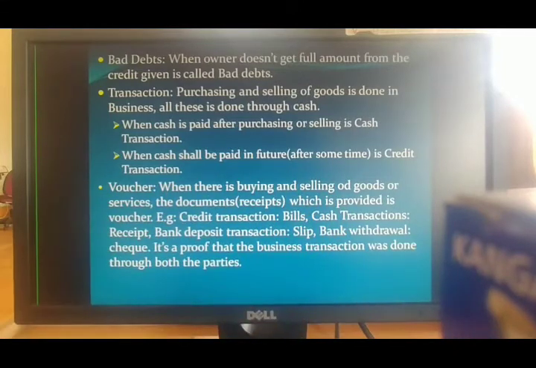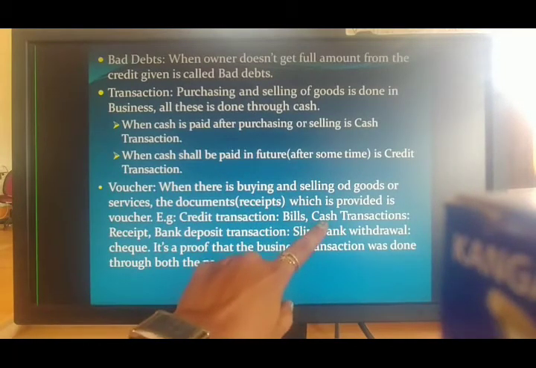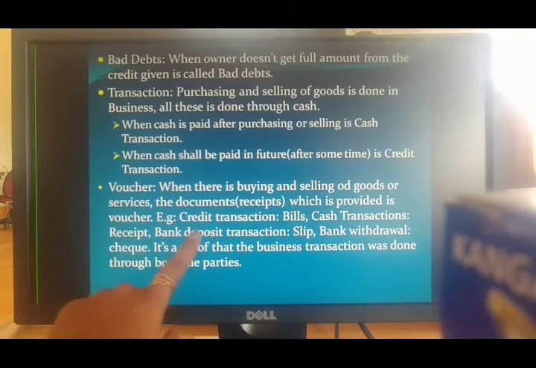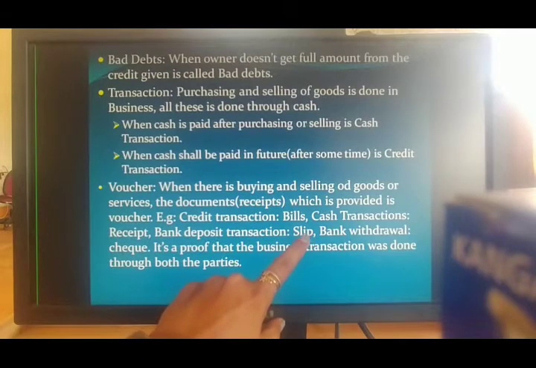If I am doing any cash transaction, if I am paying cash to somebody, or receiving cash from somebody, then it is called a receipt. And there is something called a bank deposit. You all must know, when you deposit cash into the bank, it is called a slip voucher.